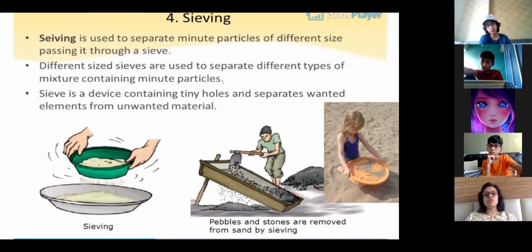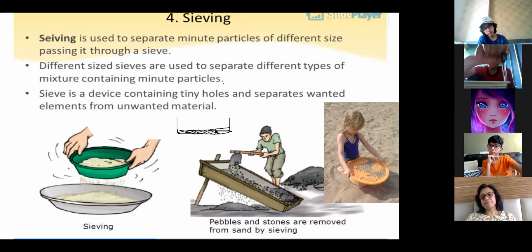You know what a sieve is now? Everyone knows this? A sieve is like this, and you have a net over here. When we make tea, we also take a sieve. That is a strainer, a tea strainer, which you use for liquids, okay?